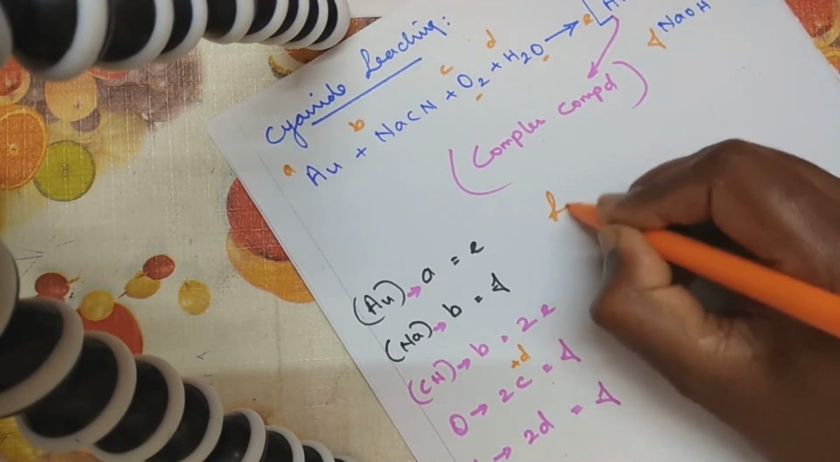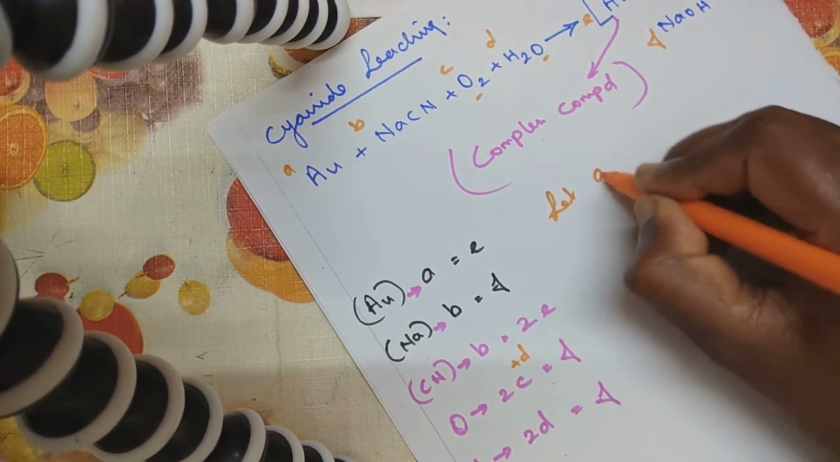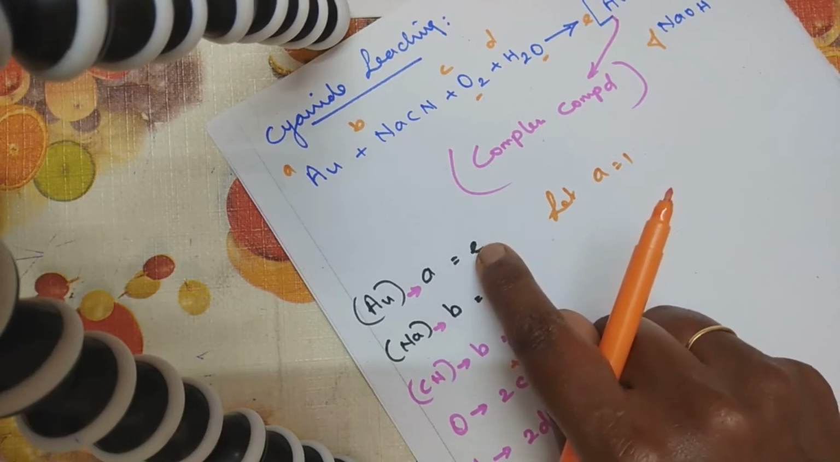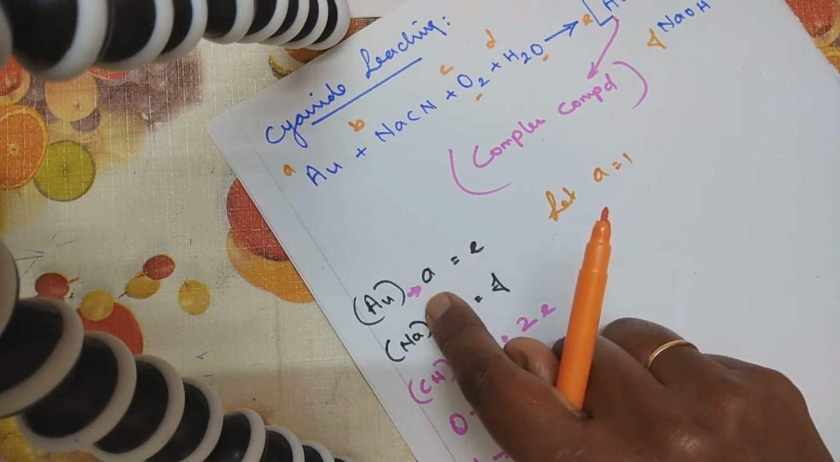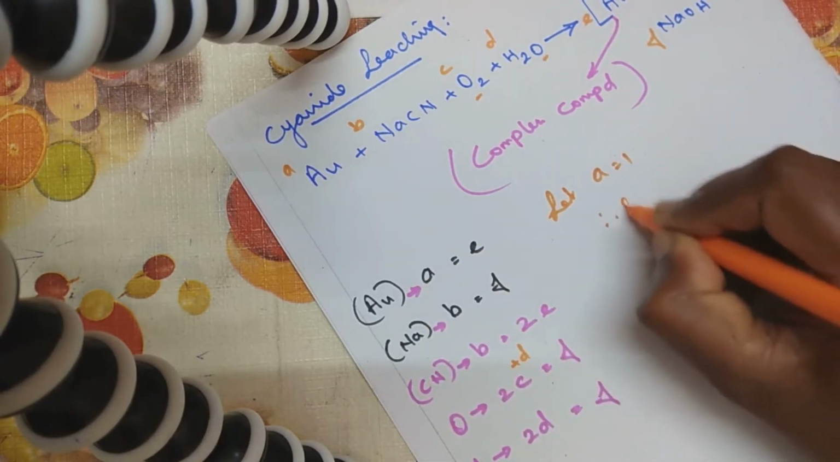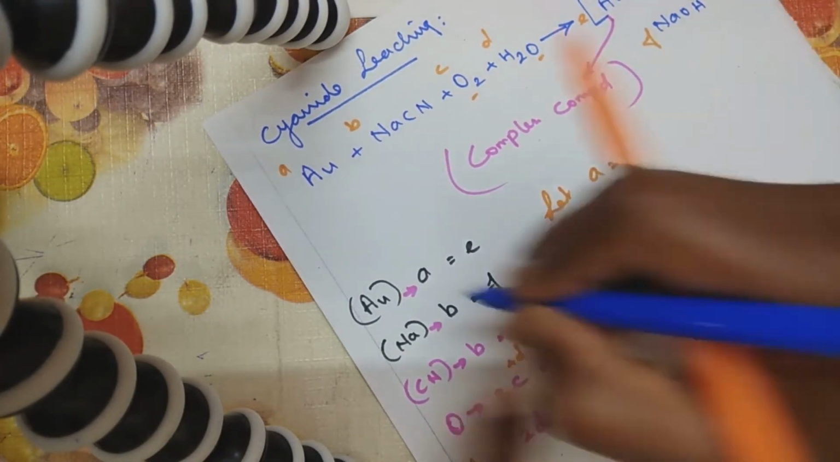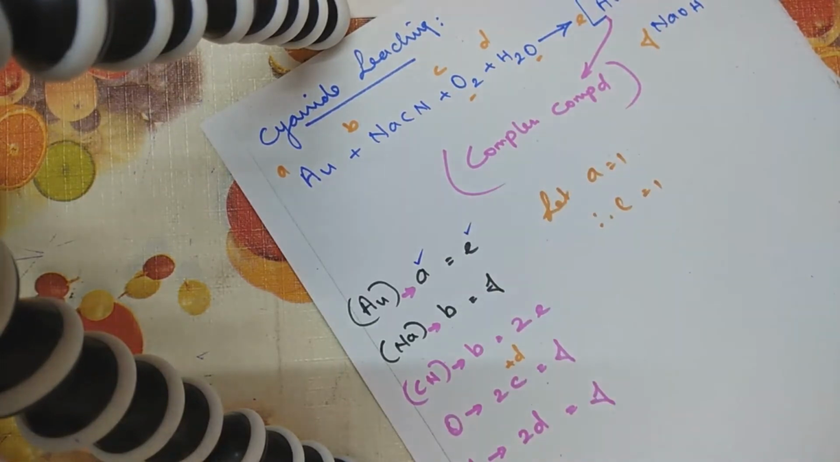Now let's substitute the values. Let A is equal to 1. If A is equal to 1, A is equal to E here. So what will be the value of E? Therefore, E is also equal to 1. So I've got two values. The value of A is over.